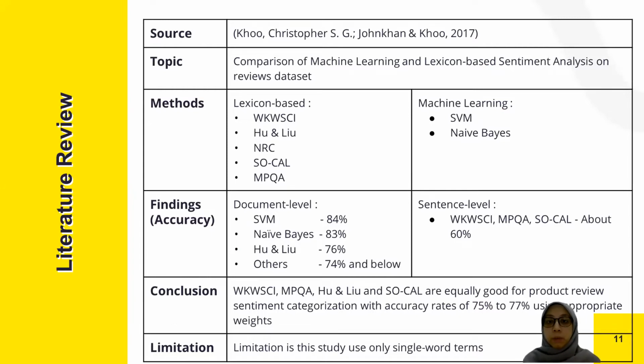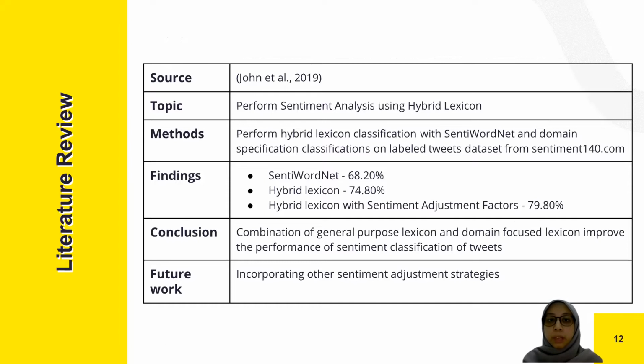The first one is about a comparison of machine learning and lexicon-based sentiment analysis on a review dataset. The author concluded that the WKWSCI, MPQA, Hu and Liu, and SOCAL lexicons are equally good for product review sentiment categorization, with rates of 75% to 77%.